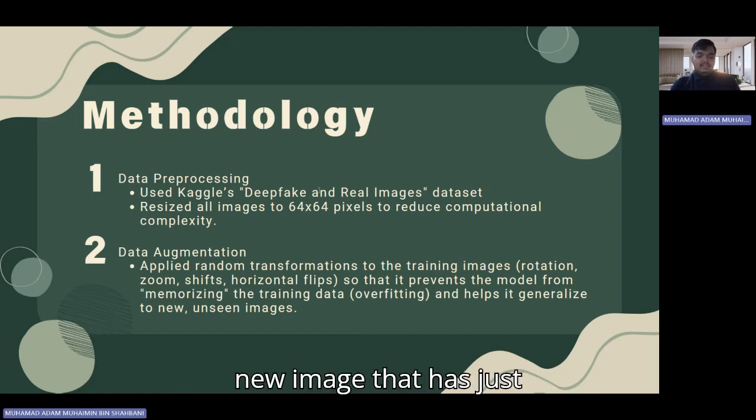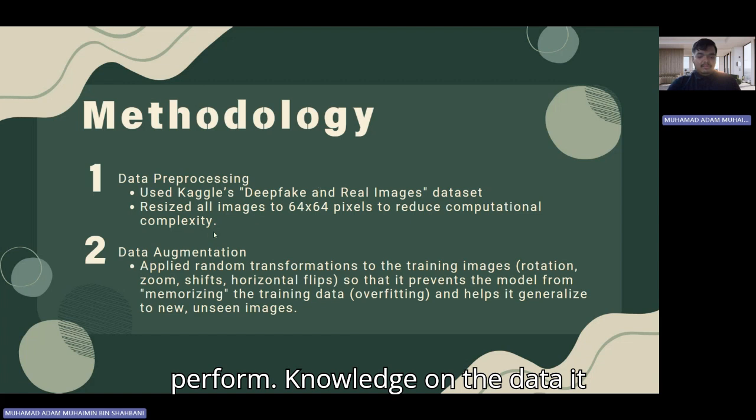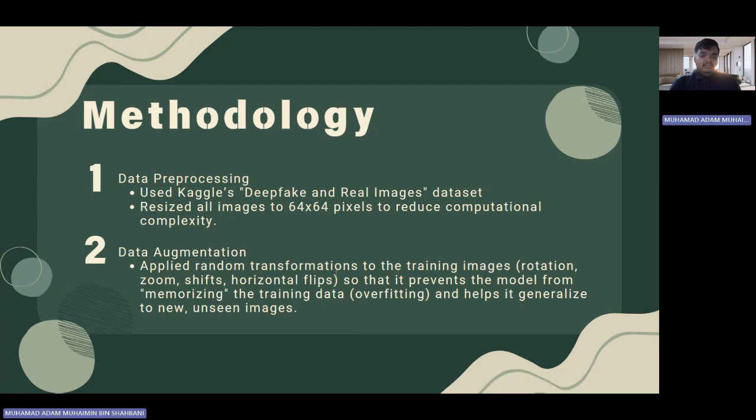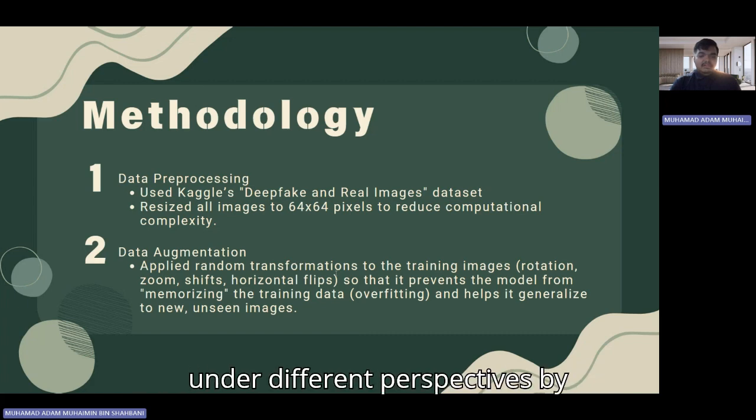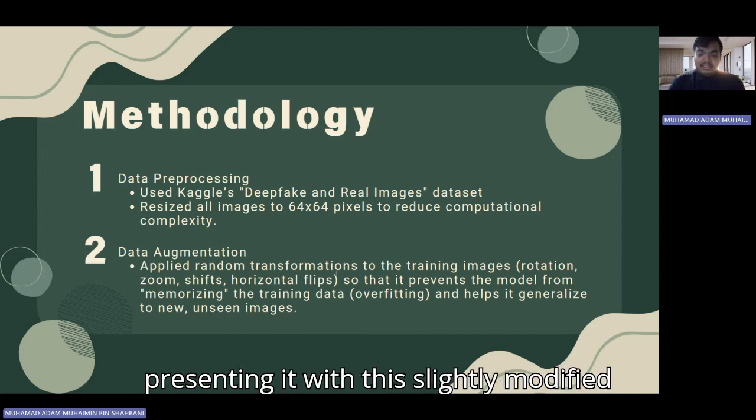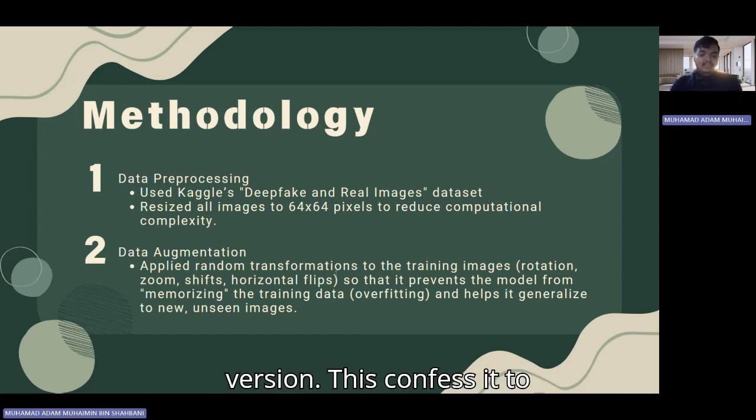When faced with a new, unseen image, a model that has just memorized will perform poorly, though it will perform flawlessly on the data it has already seen. We are essentially growing our data set and teaching the model what a fake or real face looks like under different perspectives by presenting it with these slightly modified versions. This lets it acquire the fundamental underlying characteristics, which improves its ability to generalize to previously unseen images.